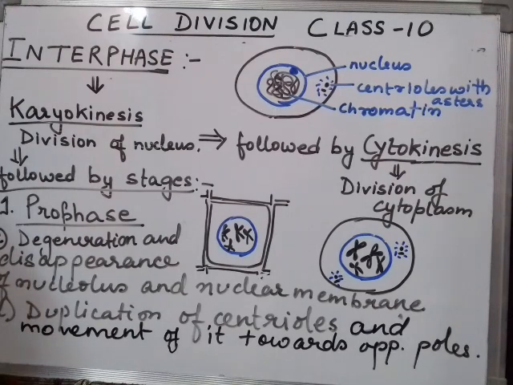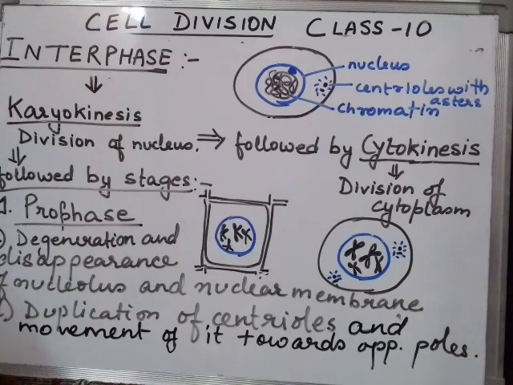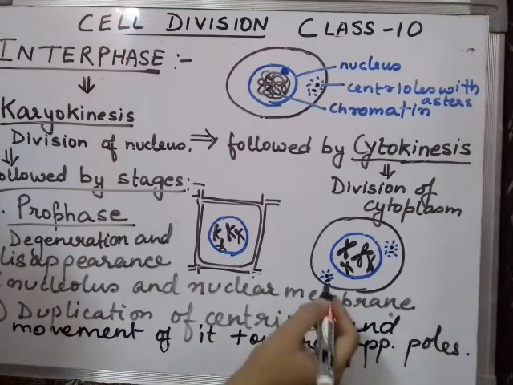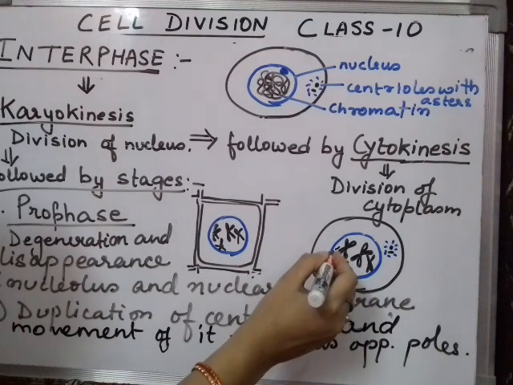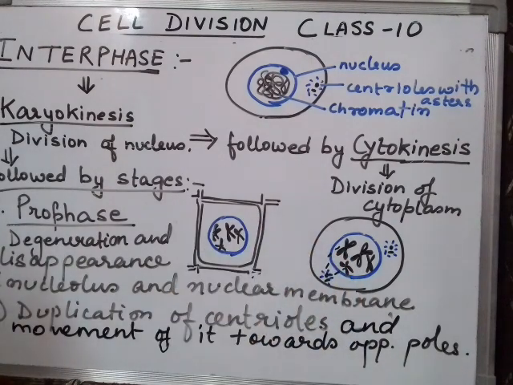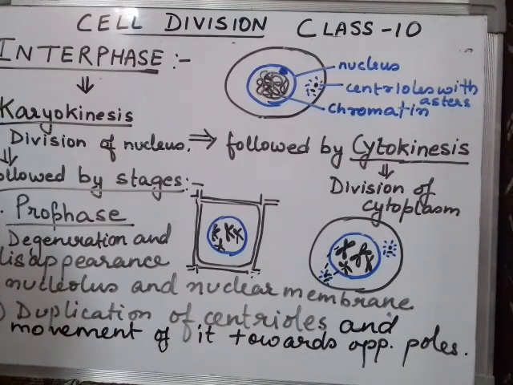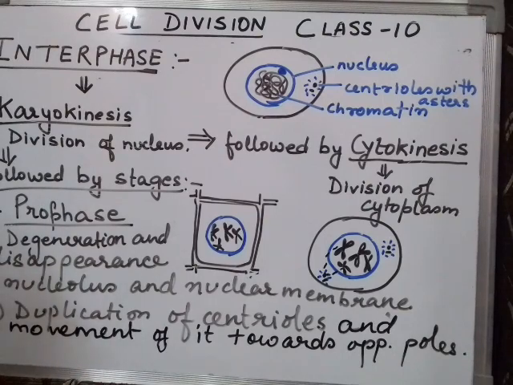And next, the centrioles have moved towards the opposite poles, having already duplicated, and the asters will start forming the spindle, and this spindle will get attached to the centromere of each chromosome. In the next phase I will talk elaborately about how the spindle fibers coming from the asters attach to the centromere, and then the chromosomes align themselves on a particular plane.